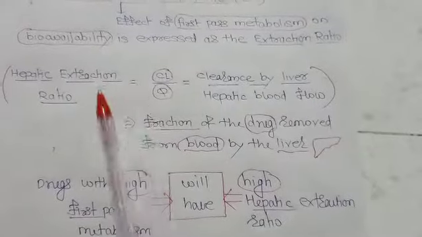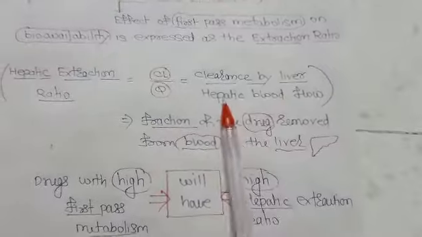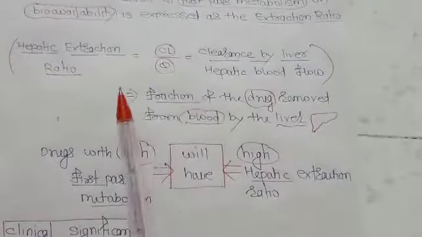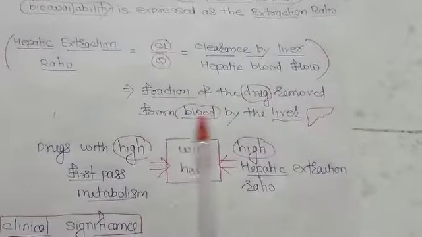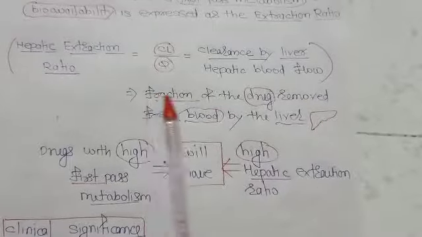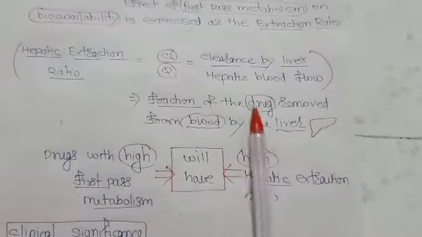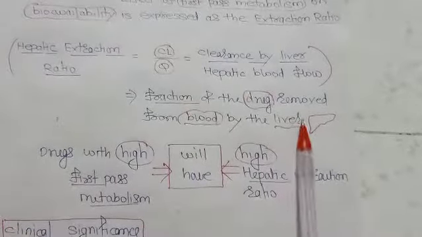So it is calculated from the clearance by the liver and hepatic blood flow, right? We can simply say that it is the fraction of the drug removed from the blood by the liver.